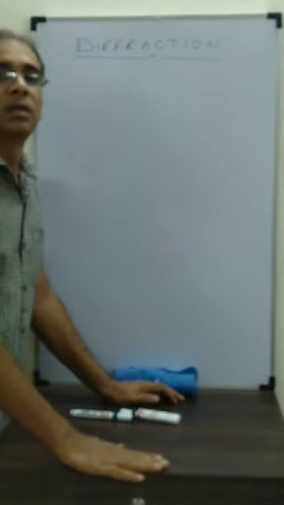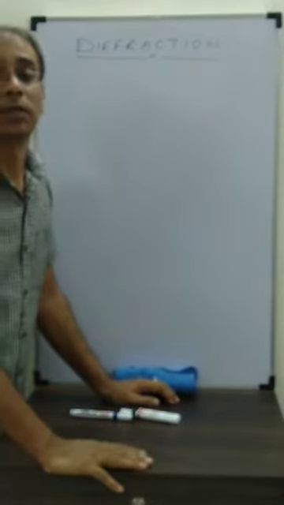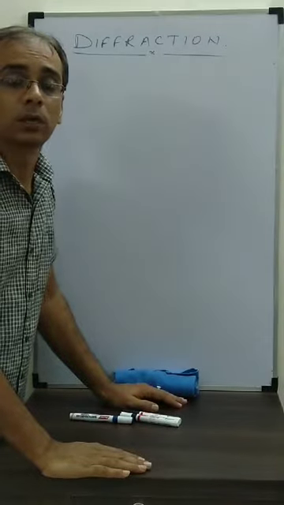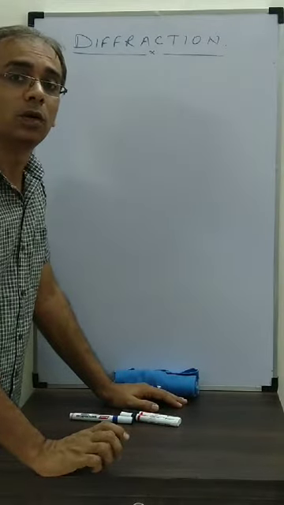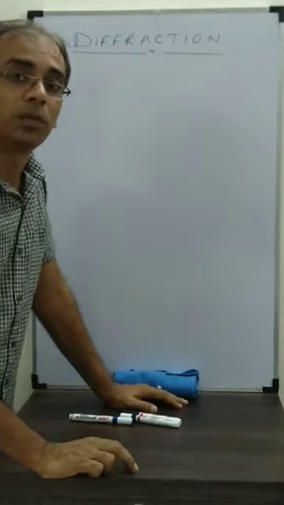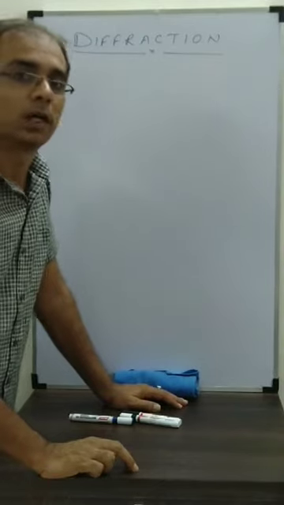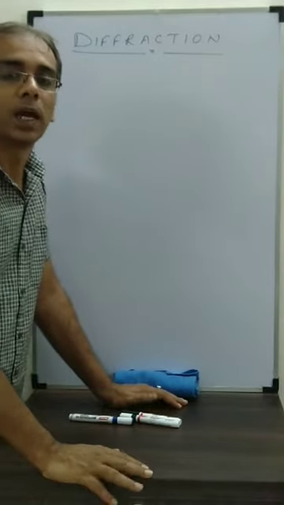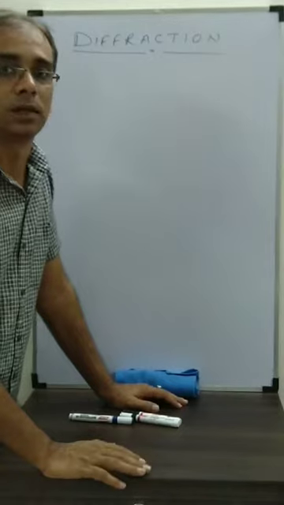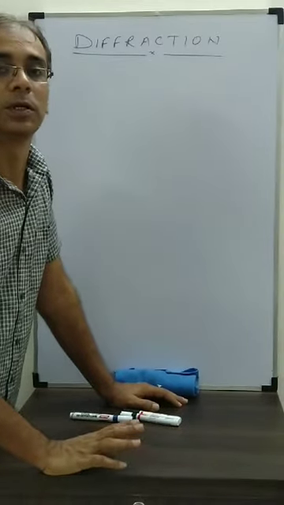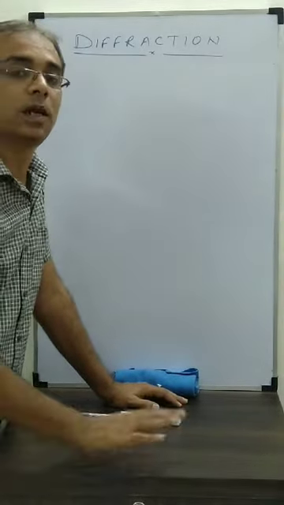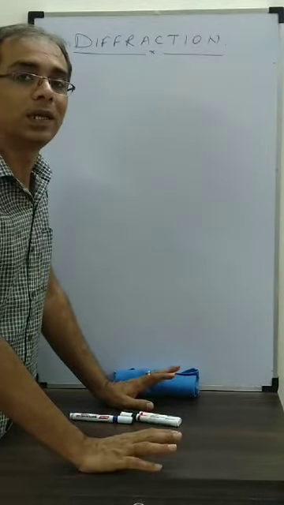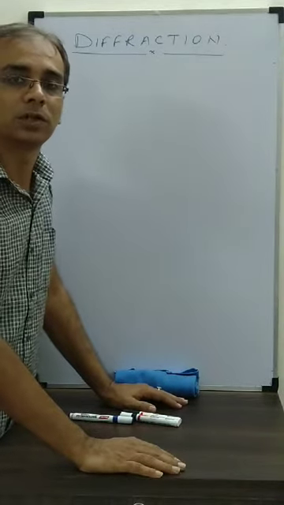Let us start today a new topic called diffraction. It is another property that is exhibited by the wave nature of light. But is it a property only of light or for all types of waves? All types of waves, mechanical as well as non-mechanical. Both exhibit diffraction. So let's first understand what we mean by diffraction.